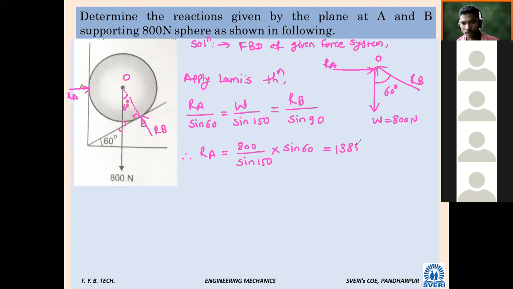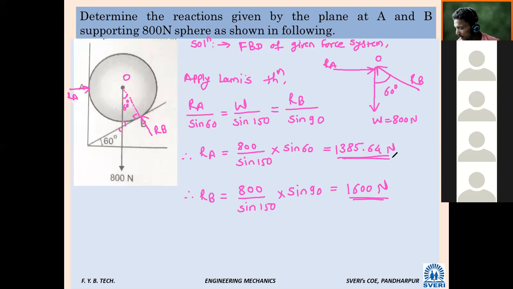1385.64. Very good, 64 is the exact answer. Correct. Next, RB is equal to 1600. RB is equal to 1600 divided by sin 150 into sin 90. Sin 90 is how much? 1. So 1600 Newton is the correct answer. Very good.